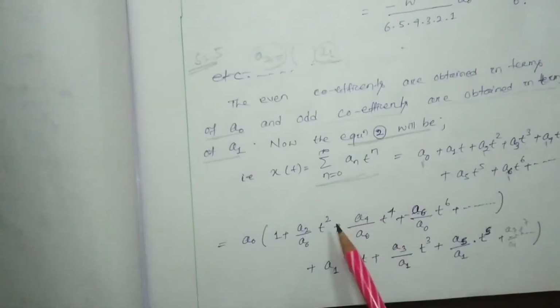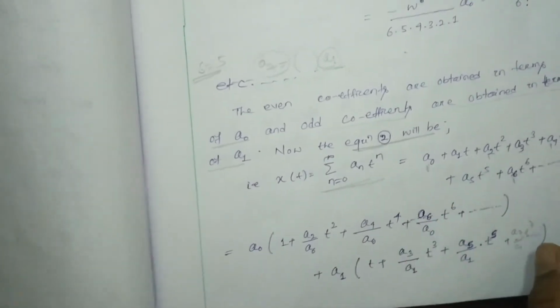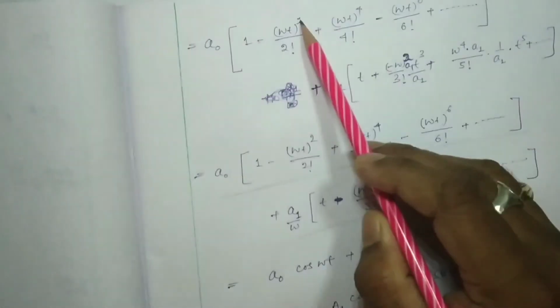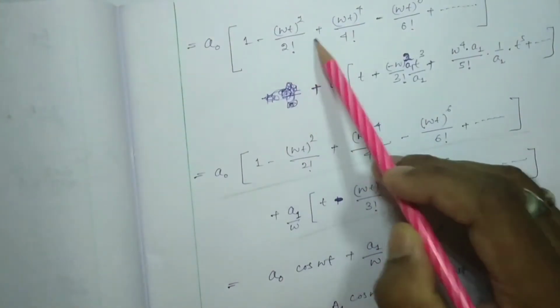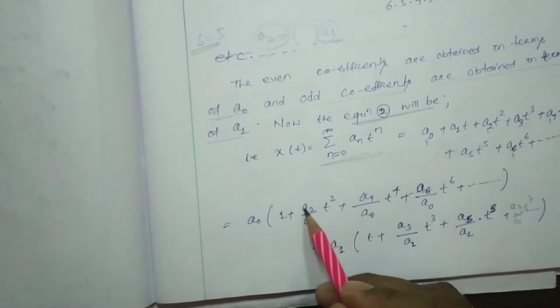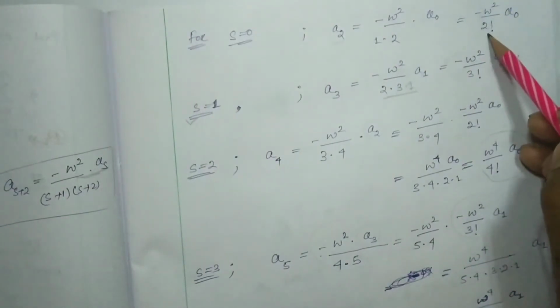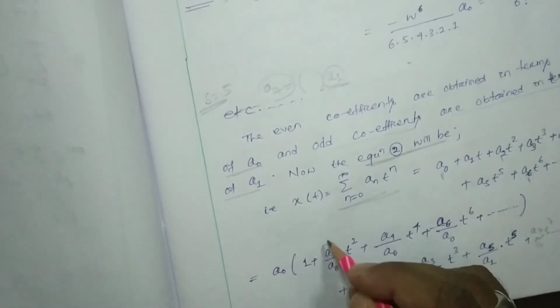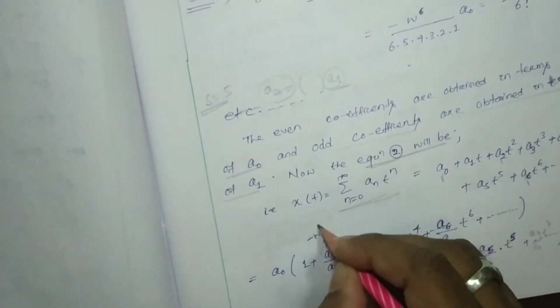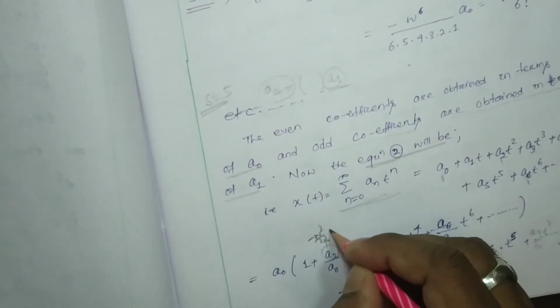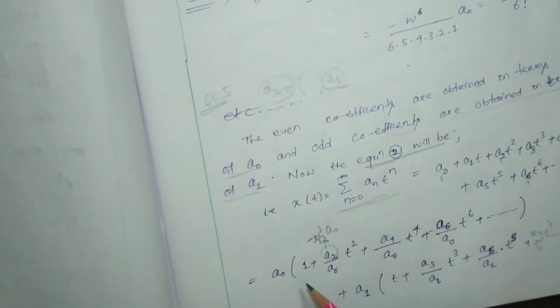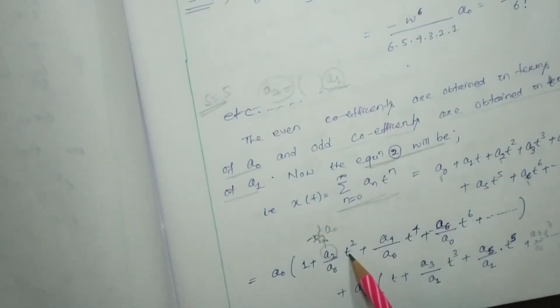The a0 gets cancelled. Here omega square is there, here t square is there, so I can write minus omega t whole square by 2 factorial.